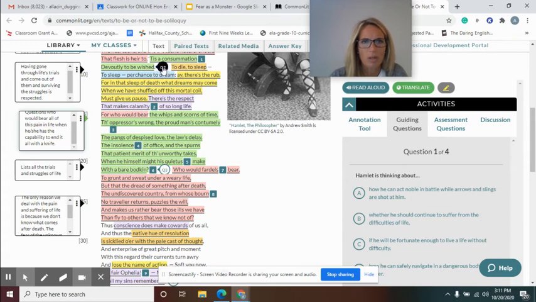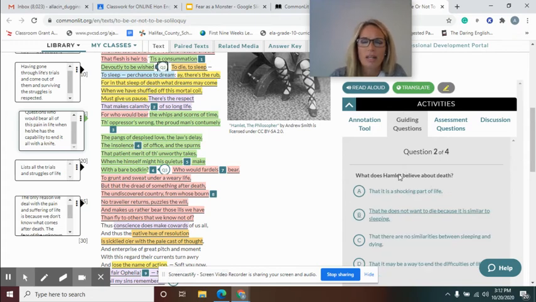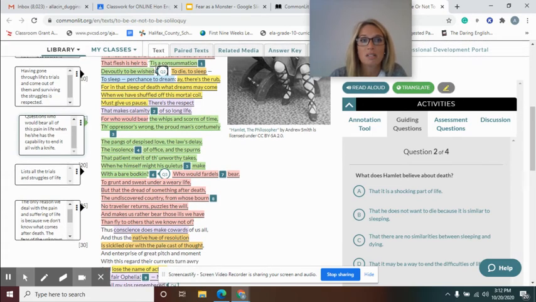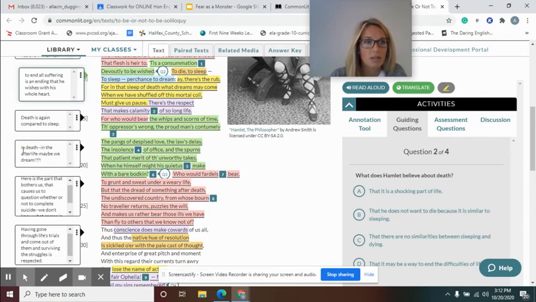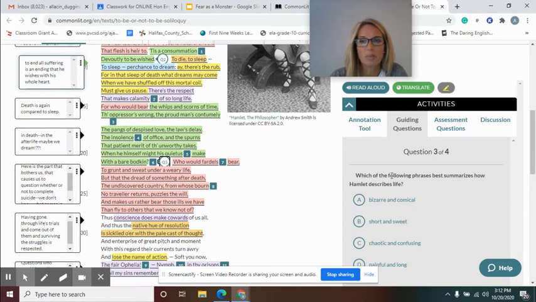So I think I've missed a couple. So on the Q2, you got to answer, what does Hamlet believe about death? Okay. So he says here, 'tis a consummation devoutly to be wished, which means death. To end all suffering is the ending that he wishes for with his whole heart. So you have to decide what the right answer is there. And then this one says, which of the following phrases best summarizes how Hamlet describes life? Well, the way he describes life are these things right here in green, from the whips and scorns of time down to the spurns that patient merit of the unworthy takes.